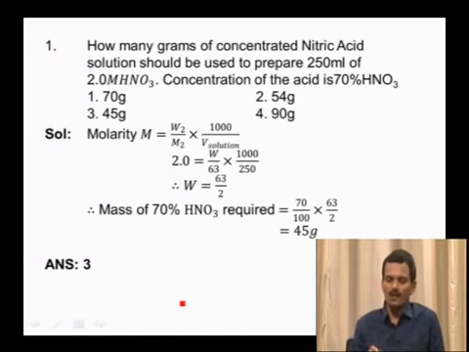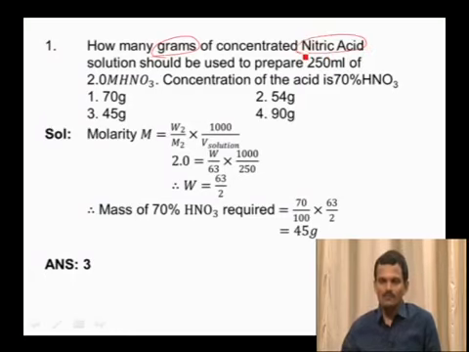So here you have to calculate how many grams of nitric acid are required to prepare the given solution of 250 ml. So first apply the molarity formula and calculate the mass of HNO3 required. The formula to calculate molarity is M is equal to mass of solute by molecular mass of solute into 1000 by volume of solution.